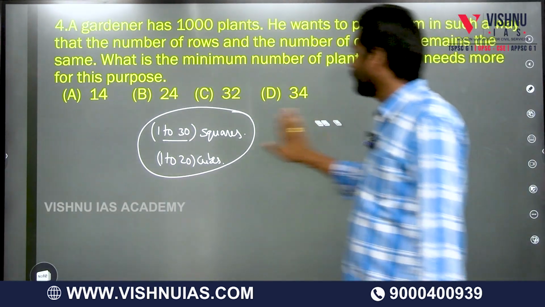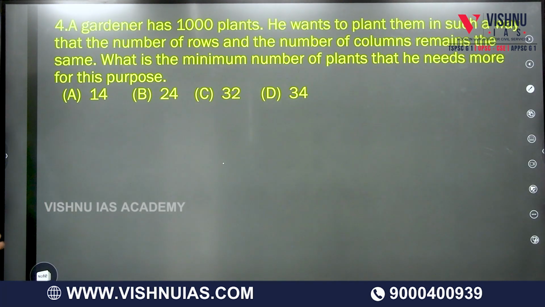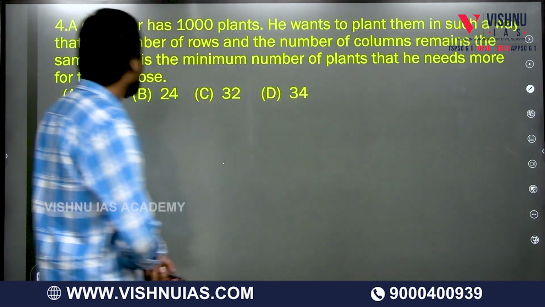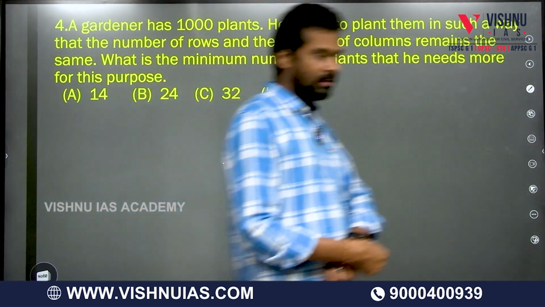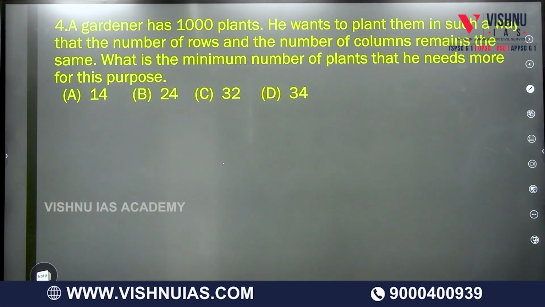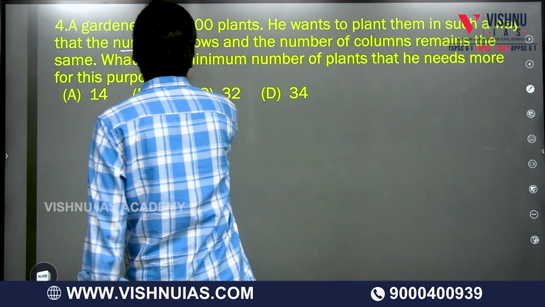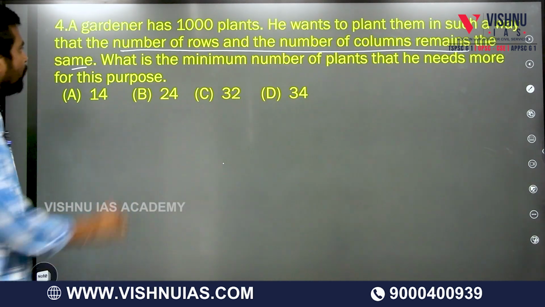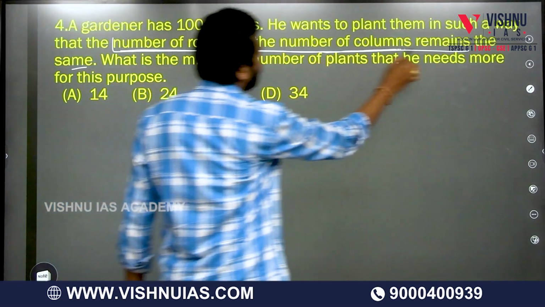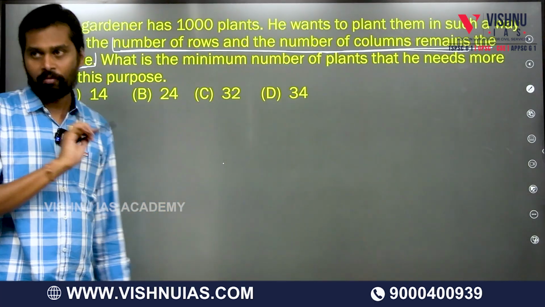Right, now you tell me: a gardener has 1000 plants. He wants to plant them in such a way that the number of rows and the number of columns remain the same. What is the minimum number of plants that he needs more for this purpose? At least could you tell me what we need to do? Squares. Yeah. So here it is given that the number of rows and the number of columns remain the same. If you have this condition, that number should be a perfect square. You should always remember that.